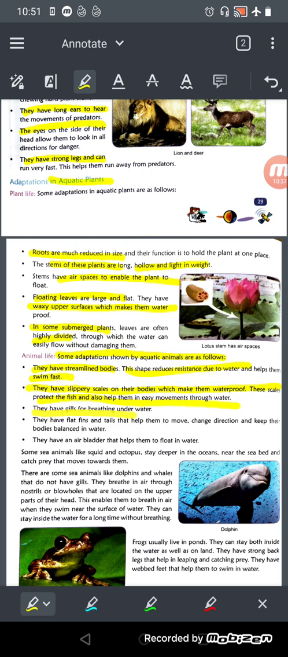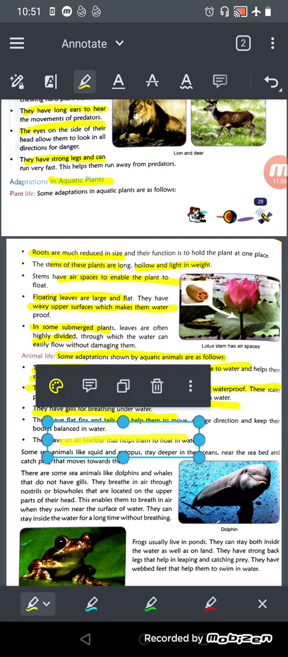They have gills for breathing underwater. You know why? Because they are not habituated to get the open air oxygen. They are habituated to get the dissolved oxygen, right? That's why they have gills. They have flat fins and tails that help them to move, change direction and keep their bodies balanced in water. They have an air bladder that helps them to float in water.